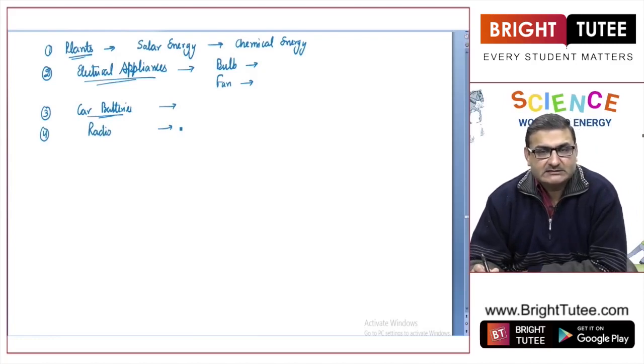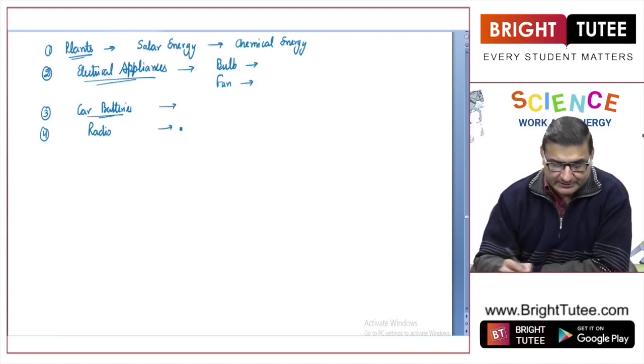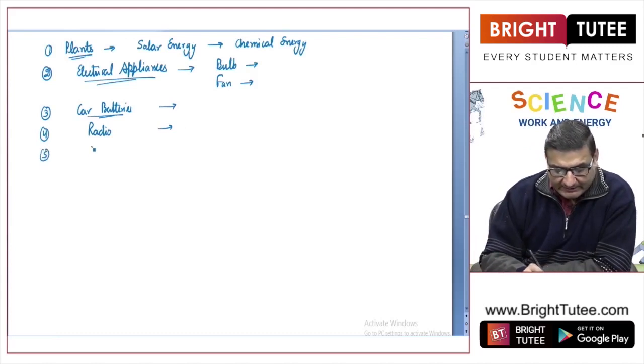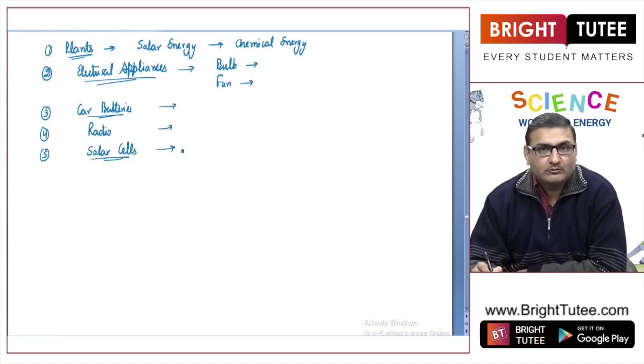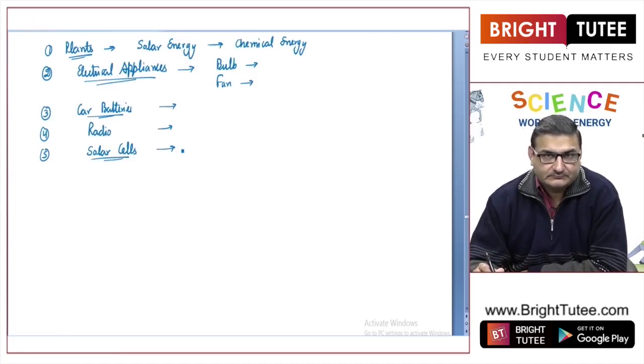Those dry cells have got chemical energy. There are chemicals stored in the dry cells, and that is converted into sound energy. Next example we can relate is solar cells. Now, what do solar cells do? They convert the solar energy falling on them into electrical energy, right?